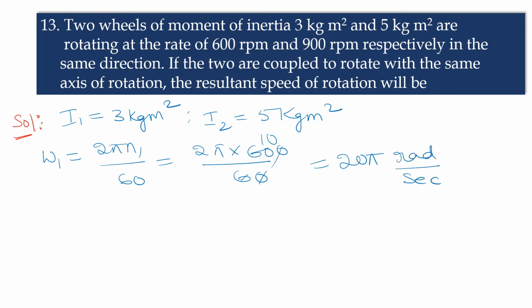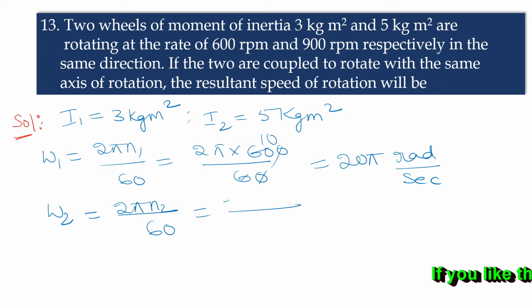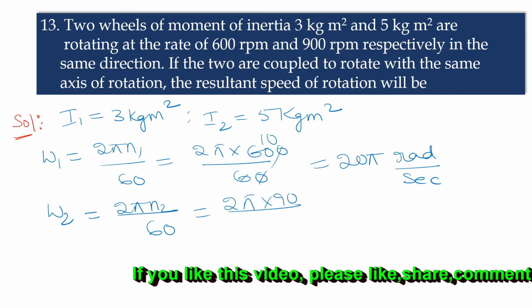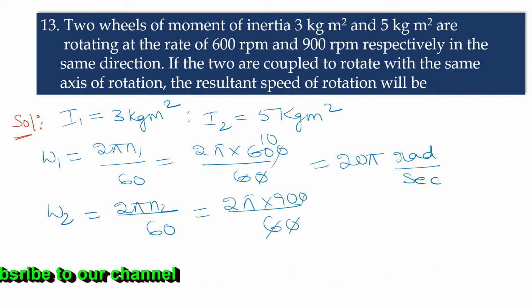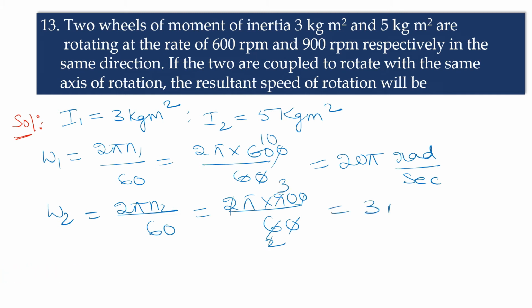Omega 2 is equal to 2 pi n2 by 60. 2 pi n2, they given as 900 rpm, by 60. The zeros cancel, 3 2s are 6, 3 3s are 9, the 2s cancel, that is equal to 30 pi radians per second. According to the law of conservation of angular momentum, I1 omega 1 plus I2 omega 2 is